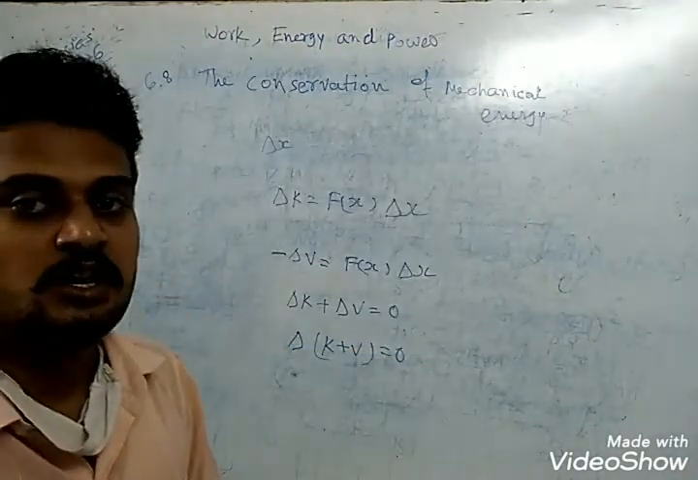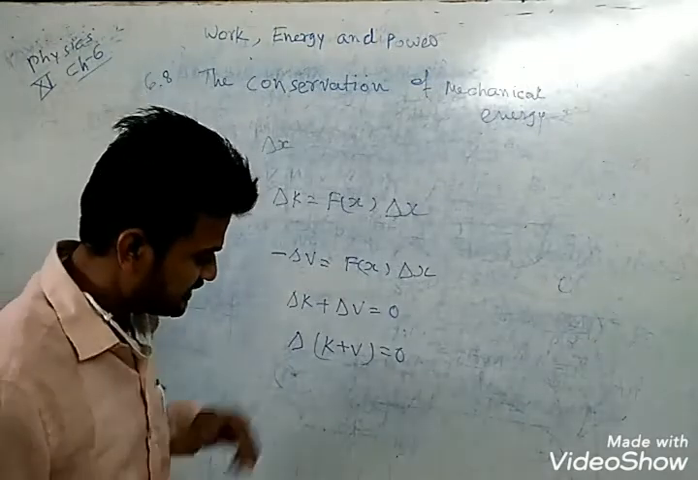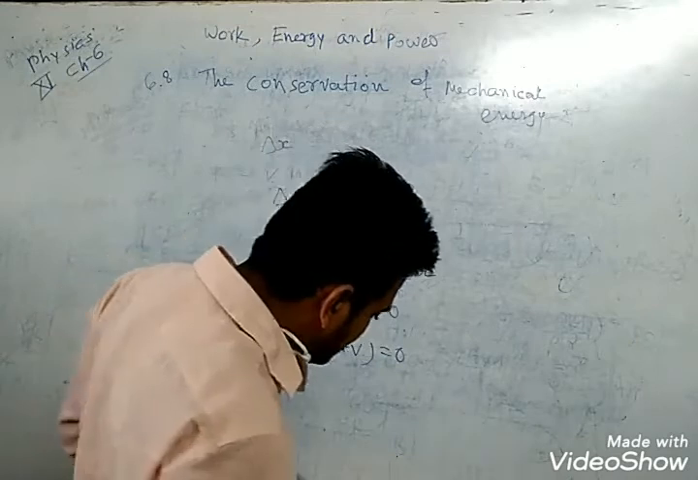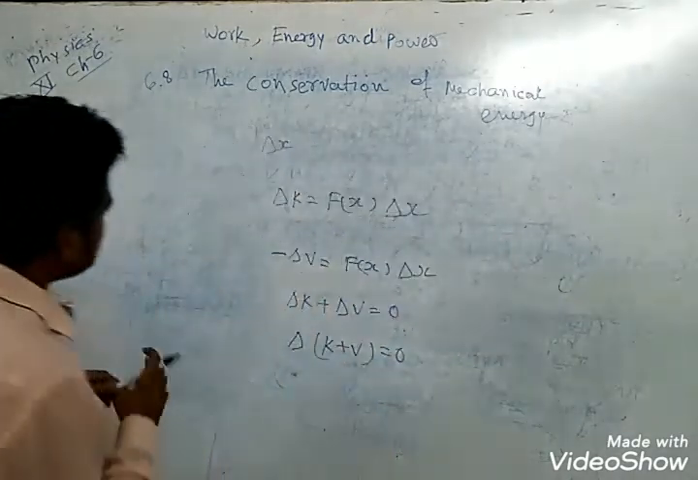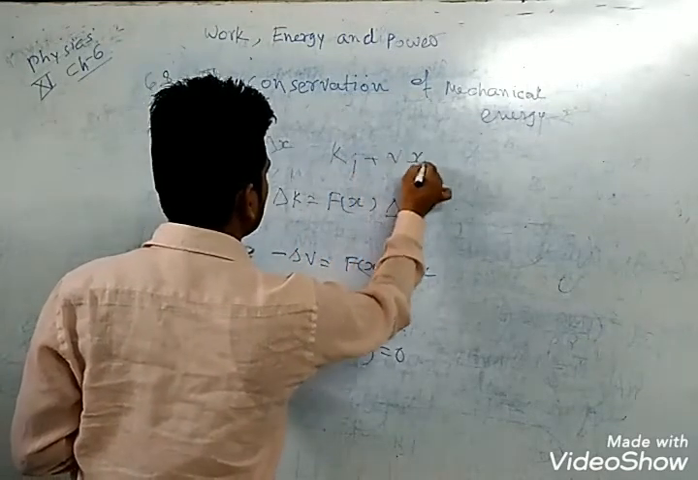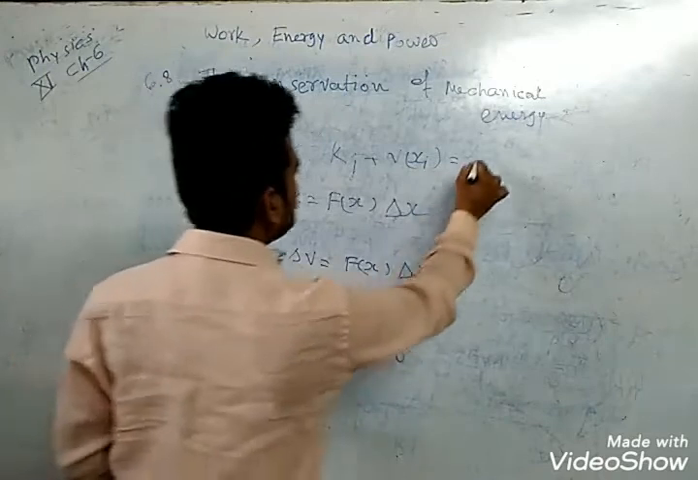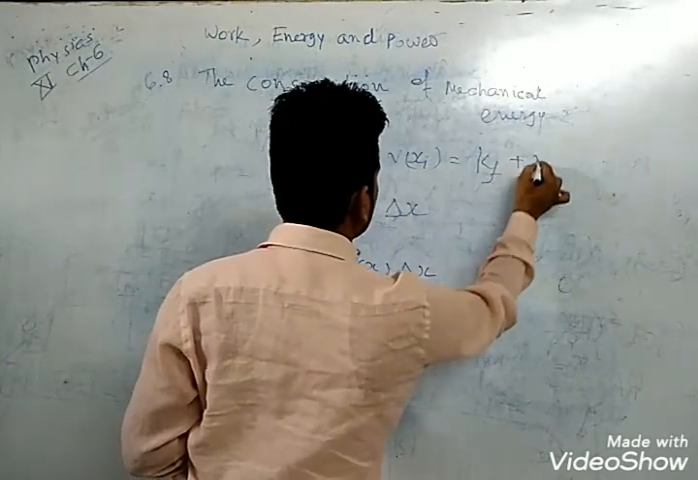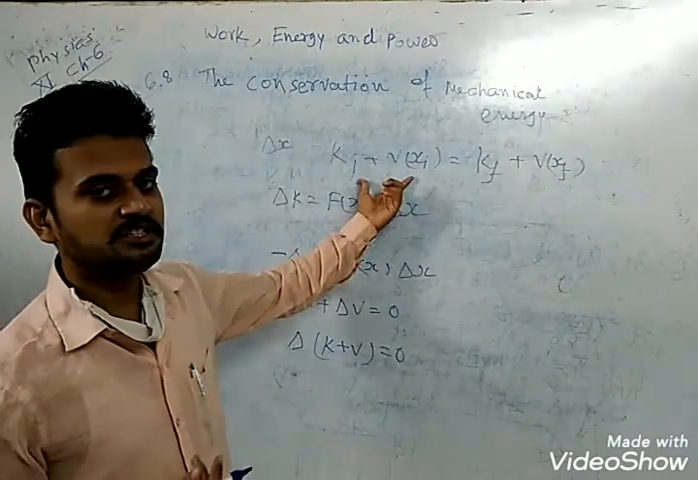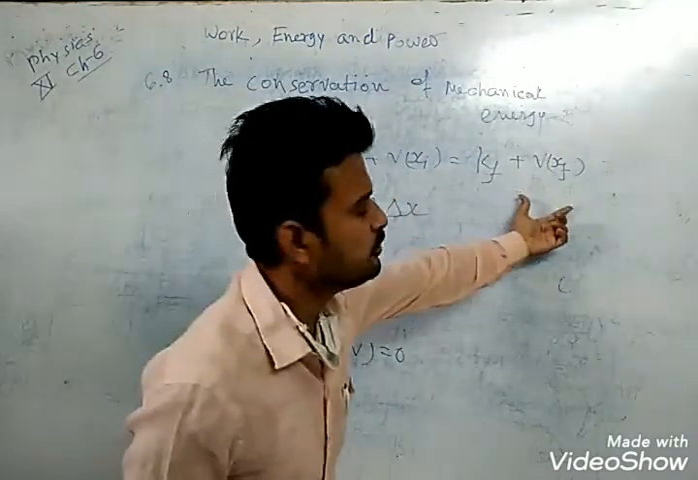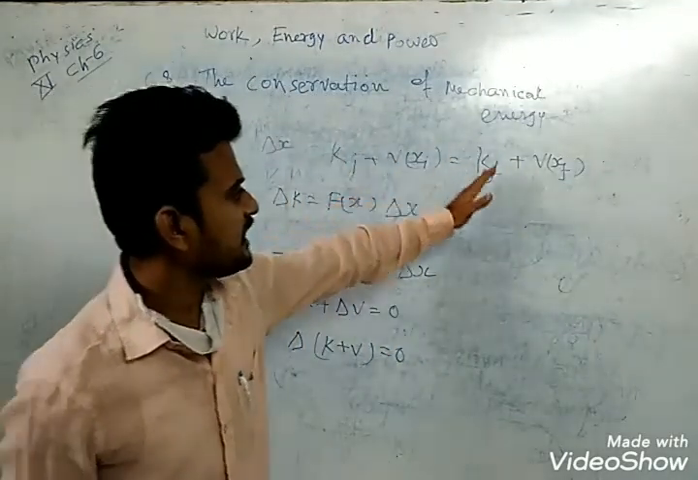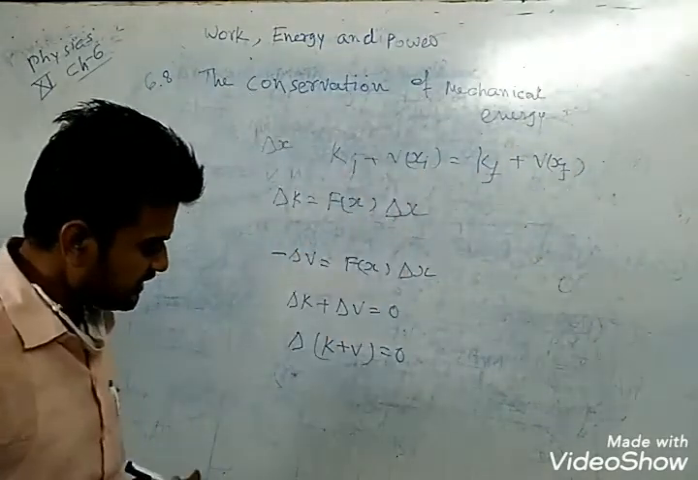No change in total energy means the total energy is conserved. In this case, the initial total energy is equal to the final total energy: initial kinetic plus potential energy equals final kinetic plus potential energy.